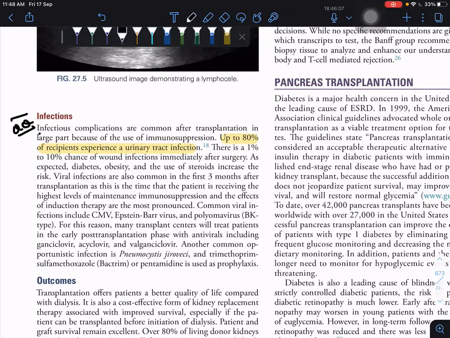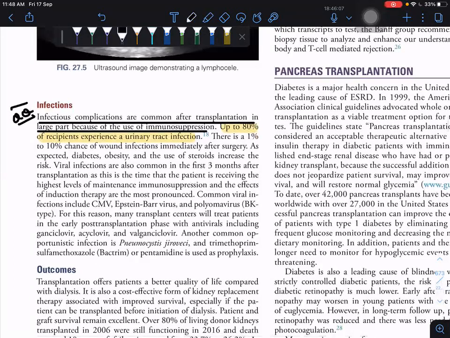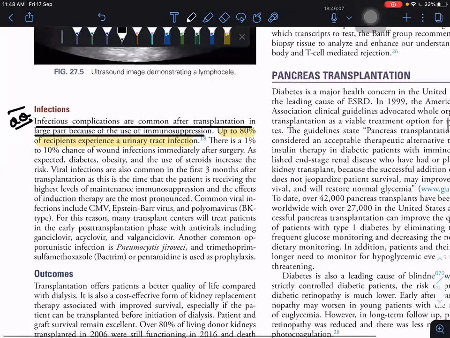Here they're telling that infectious complications are common after transplantation, in large part because of the use of immunosuppression. Then what is the answer we have to choose? Urinary retention or infectious complications?